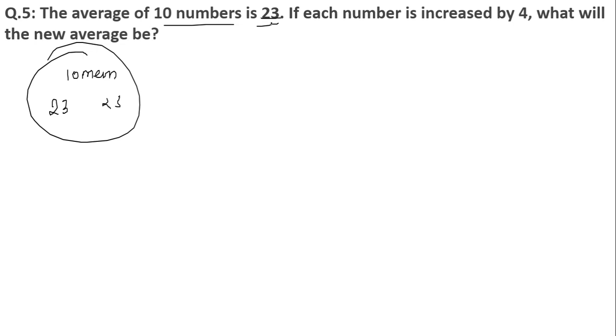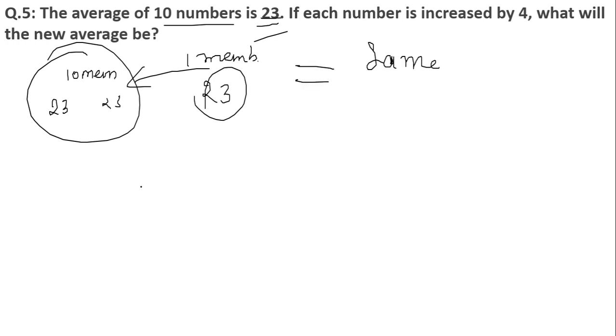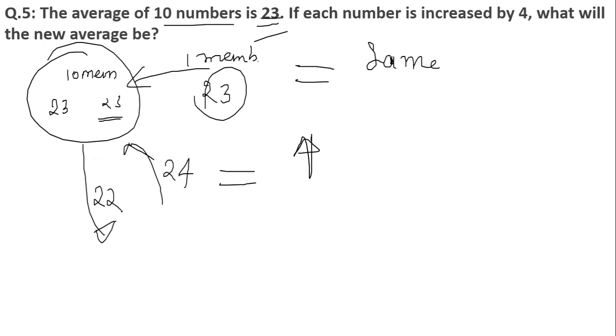Okay, so if one more member is added to this group, and he is bringing the exact chocolates, then the average is going to remain the same. If he brings extra chocolate, for example, he brings 24 chocolates instead of 23, which is the average value, right? The average is going to increase. If he brings lesser chocolates, for example, if he brings 22 chocolates, then average is going to decrease. Based on this concept also, you can clearly understand the question.